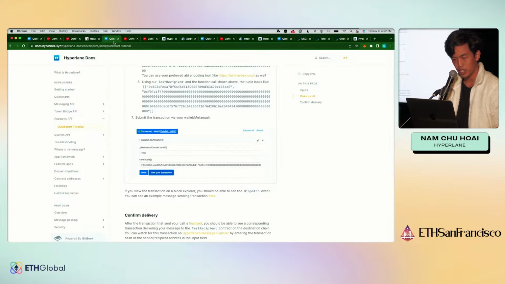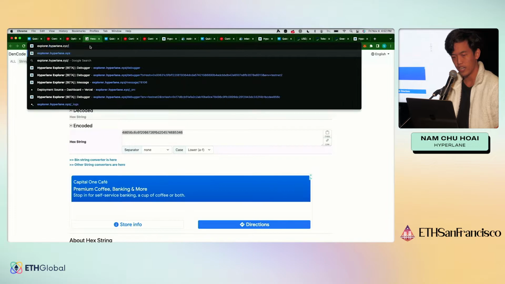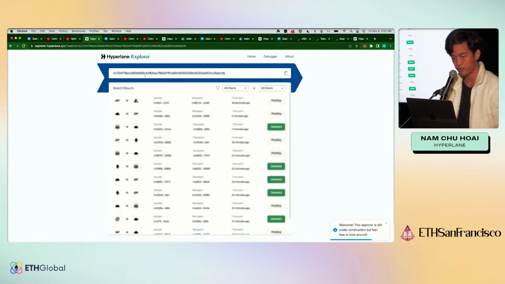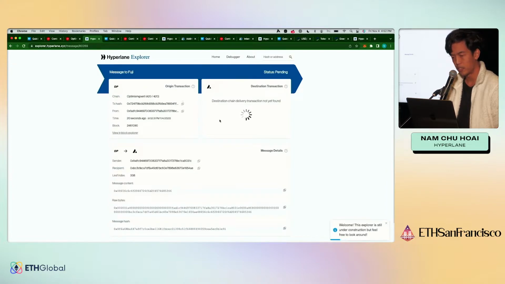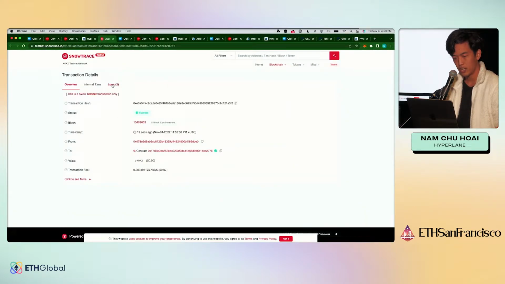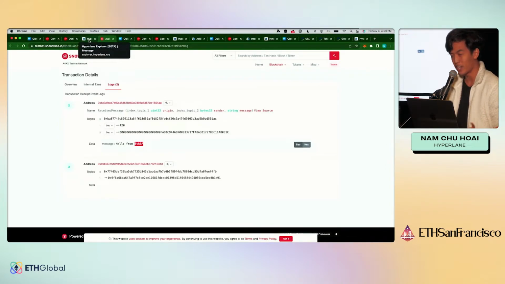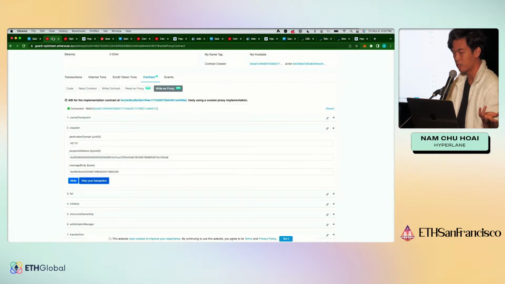We have a message explorer that you can use to follow along on the status of your message. It's explorer.hyperlane.xyz. In here, and there you go, when it was delivered, you can check it out. The transaction is here. And you can see that we received the message with our message on Fuji, on Snowtrace. And that's it. That's how you send a message from one smart contract, in this case, Optimism Goerli, to Fuji. And that was that simple.